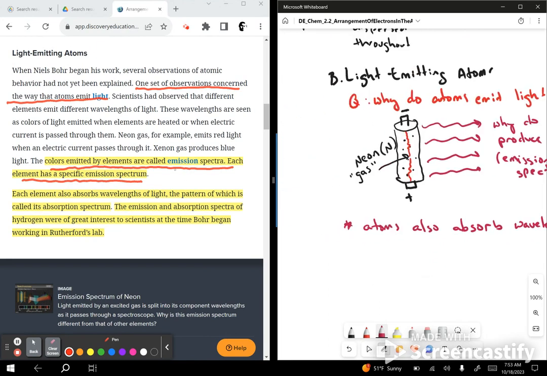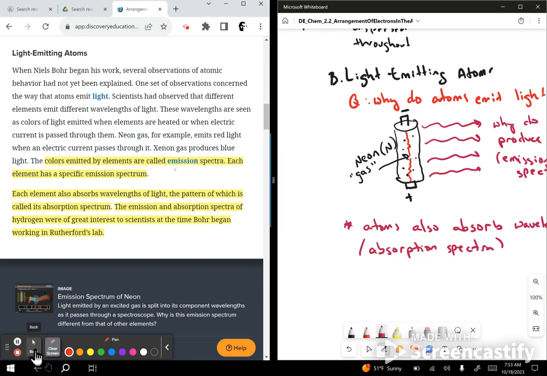And we call this the absorption spectrum. Okay.